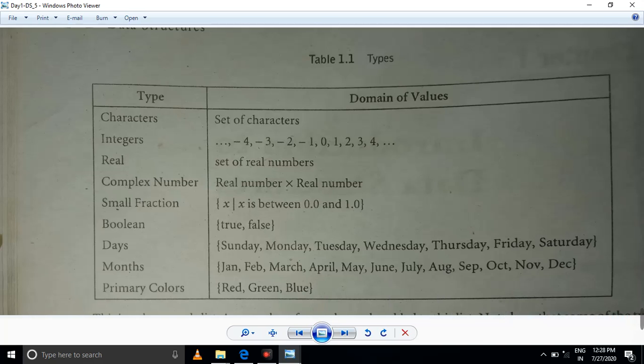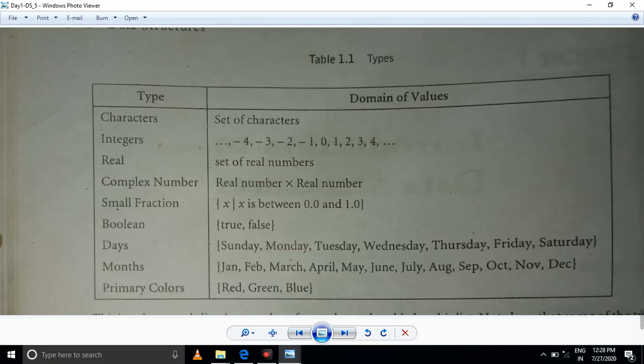Integers. For integers, what all the things you have to consider? You have to consider 0 to 4, in between, and in reverse order with minus also. You have to declare the set of real numbers. Next, complex number is considered as real number into real number. Next, small fraction, for x between 0.0 and 1.0. You have to give some fraction point. Next, boolean, as already said, true or false.